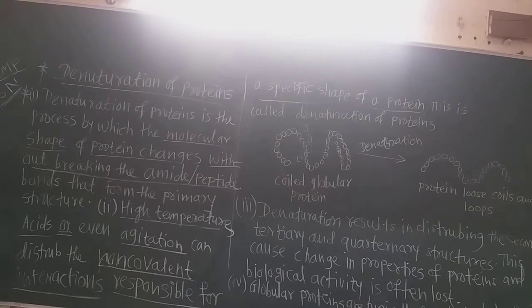We know globular proteins are water soluble, and this is due to the polar residues on the outside. Now denaturation exposes the hydrophobic region of globular proteins and makes them water insoluble. The hydrophobic region of globular proteins gets exposed.